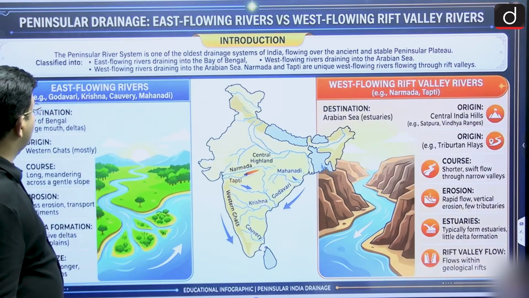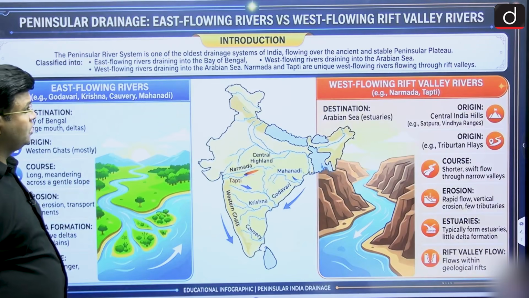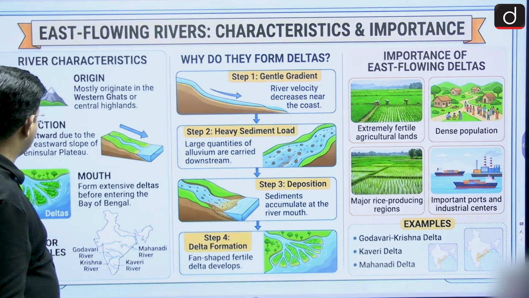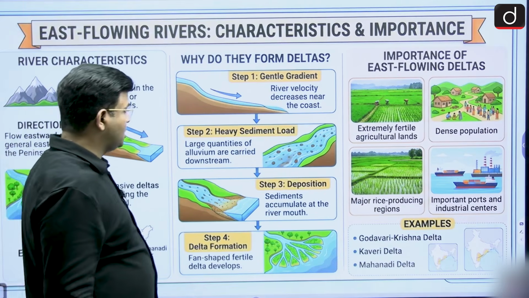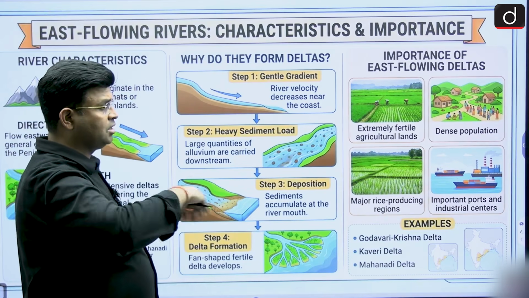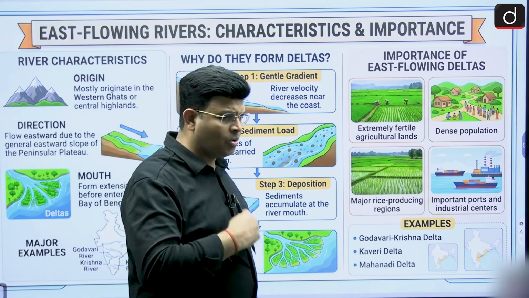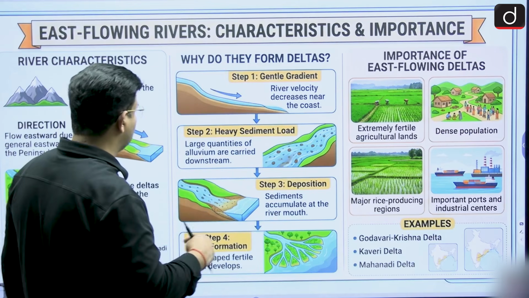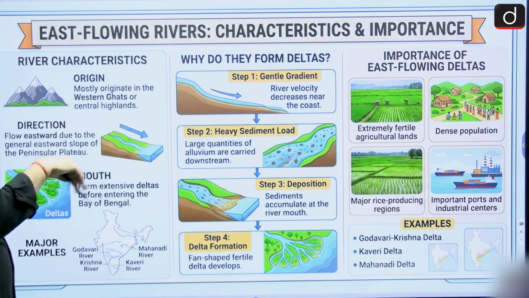After that, we are going to see peninsular drainage: east-flowing rivers and west-flowing rivers. This is an important thing that we have to see. East-flowing rivers in peninsular India, like Mahanadi, Godavari, Krishna, Kaveri, are all rivers which are moving east, and they mostly originate from the Western Ghats.